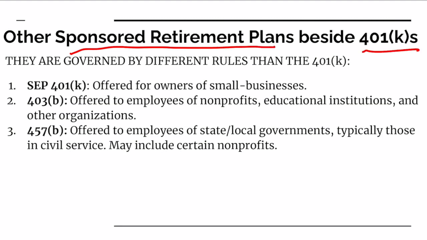Now, as we mentioned before, there are some other sponsored retirement plans besides the 401k. There's a SEP 401k, which is available for owners of small businesses. There's a 403b, which is often given to employees of nonprofits or educational institutions. So this may concern a lot of teachers. And there's also a 457b, and this is offered to employees of state and local governments. And this may also include certain other types of nonprofits. But for this video, we're only going to cover the 401k.